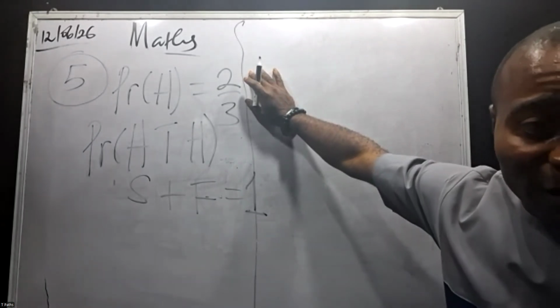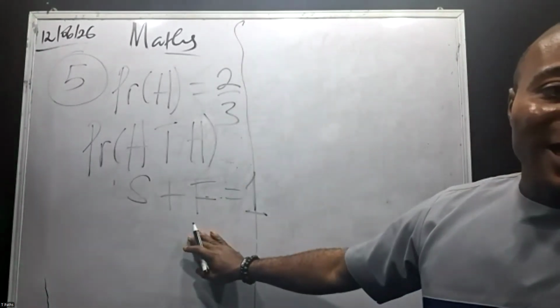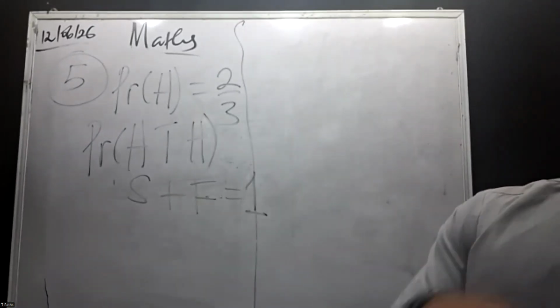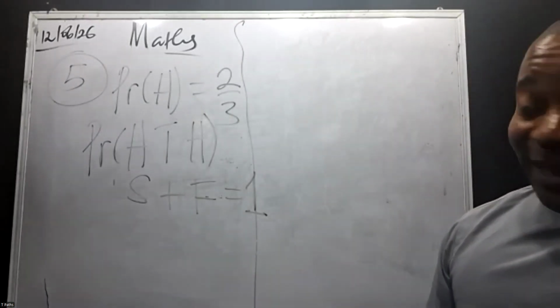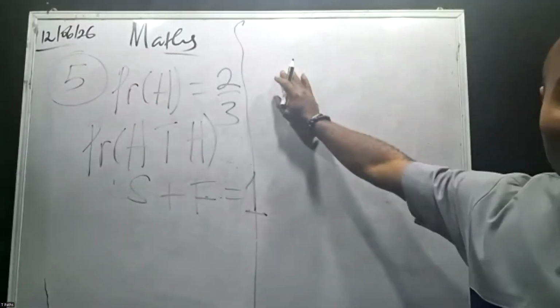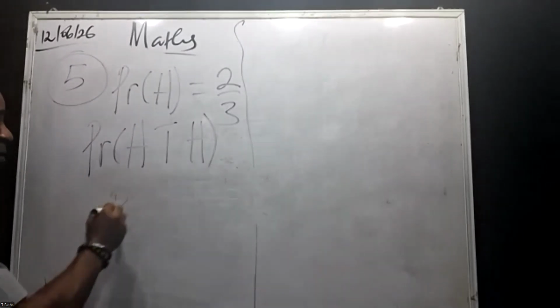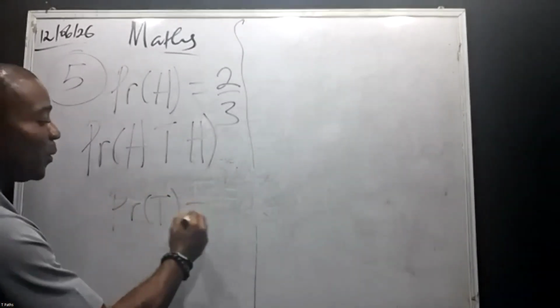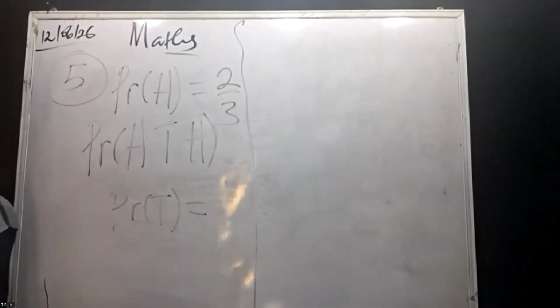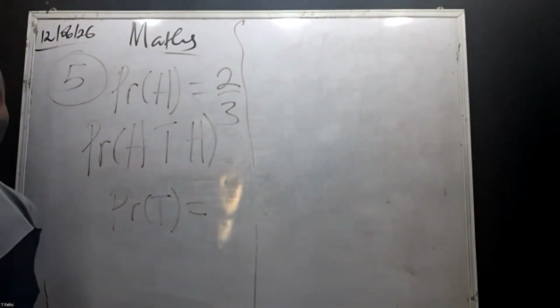Now the probability that the head shows up, meaning success, is given as 2/3. The probability that the tail shows up, head and tail. Are you getting me? We now have the head given as 2/3. That means the probability that the tail shows up will be 1 minus 2/3.